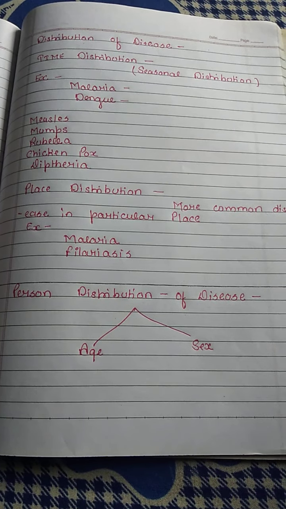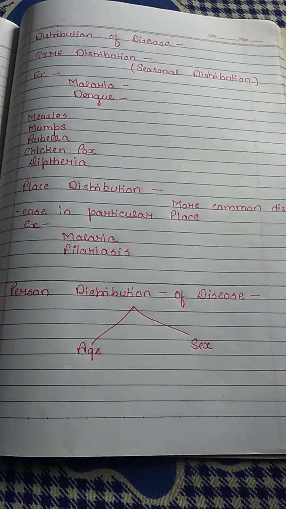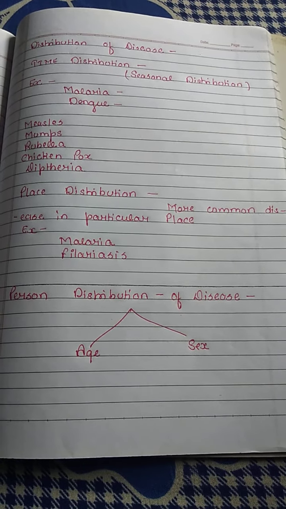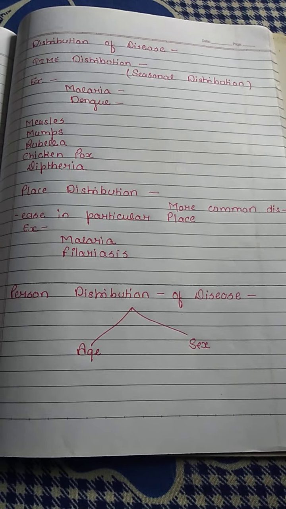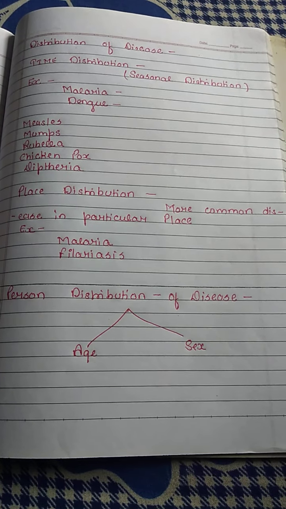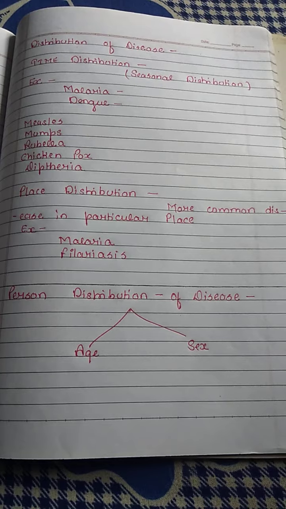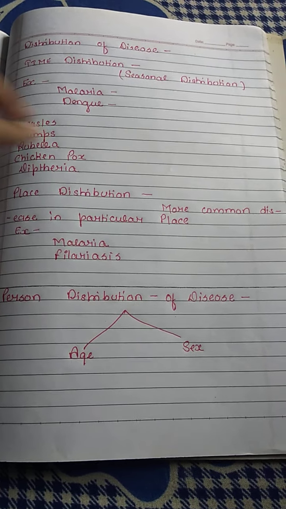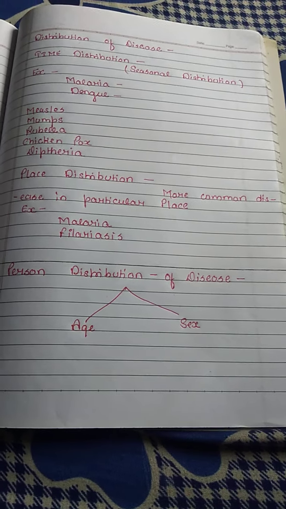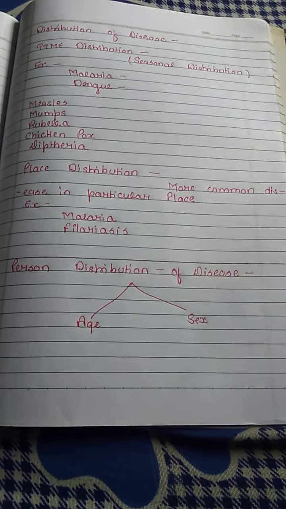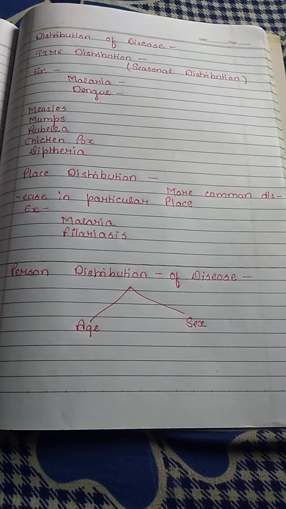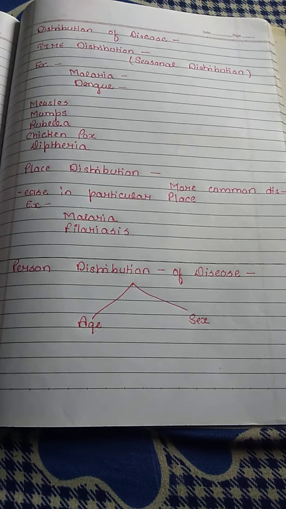Now we will go into detail of distribution of disease. First we will study time distribution. What is the meaning of time distribution? A disease is distributed in time. That means it is most common in a particular time. So this can also be called seasonal distribution. Whether the disease is more common in winter season or summer season or autumn season, that will be a very good example of time distribution of disease.